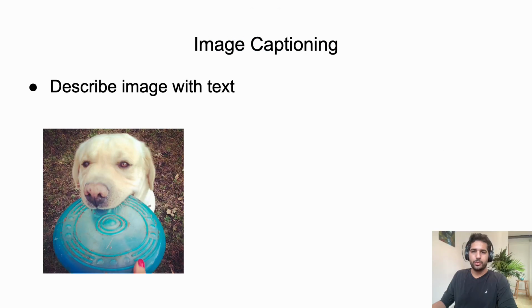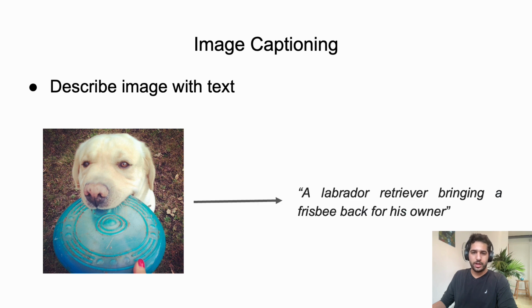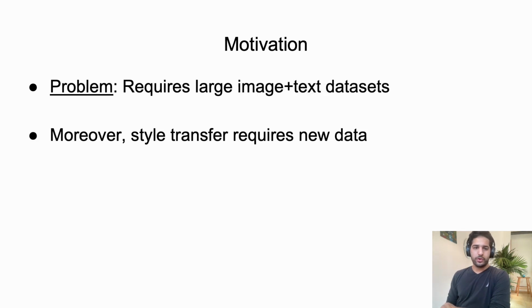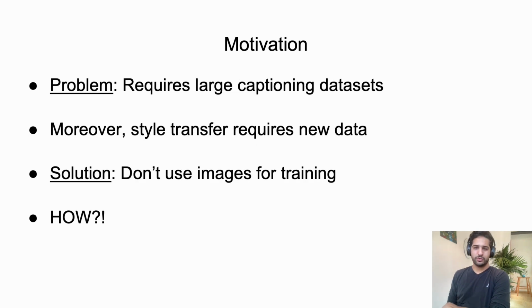So we will focus on the problem of image captioning, in which we get an input image and we want to create a descriptive text for that. Image captioning is a key task in vision language perception that requires both deep understanding of the visual world and high language abilities. There are many works on image captioning, but the problem is that usually they require large captioning datasets. And moreover, if you want to manipulate the style of the captions, you usually need to collect, again, new expensive paired data. So we suggest a solution for that: just not use images at training stage at all.